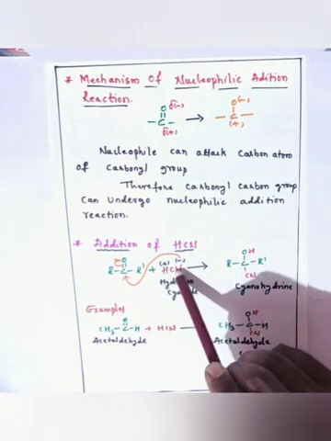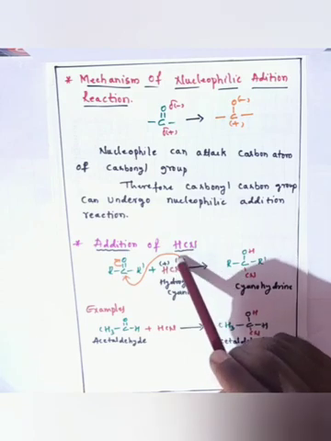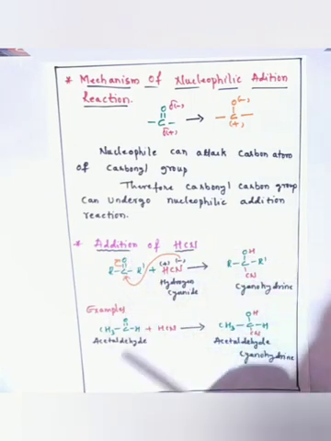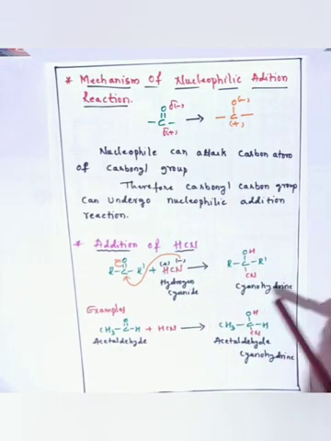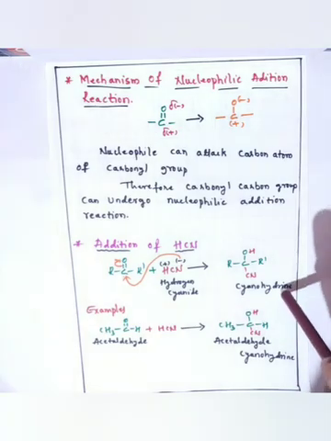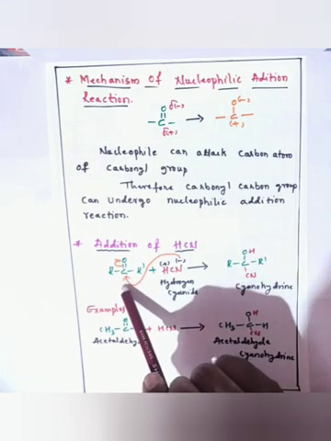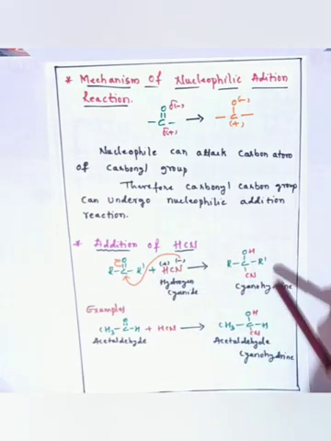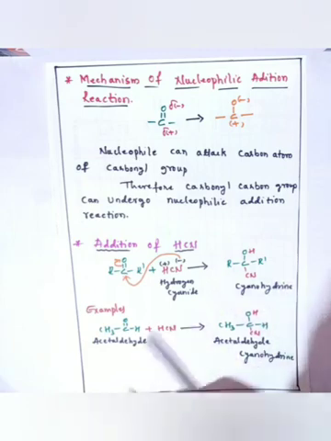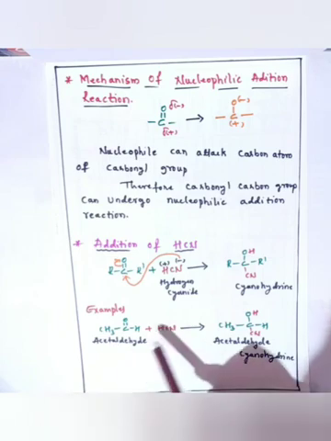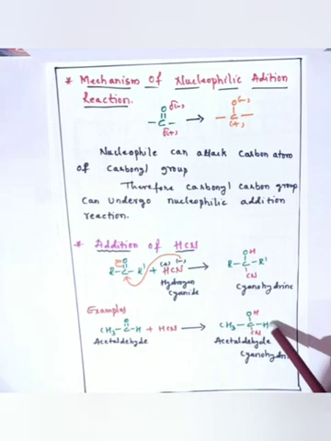So cyanide, meaning CN minus, acts as a nucleophile here. The nucleophile can attack the carbon of the carbonyl group, which results in the formation of cyanohydrin. So addition of HCN to the carbonyl group of an aldehyde or ketone gives the product cyanohydrin. For example, if you react acetaldehyde with hydrogen cyanide, we get acetaldehyde cyanohydrin.